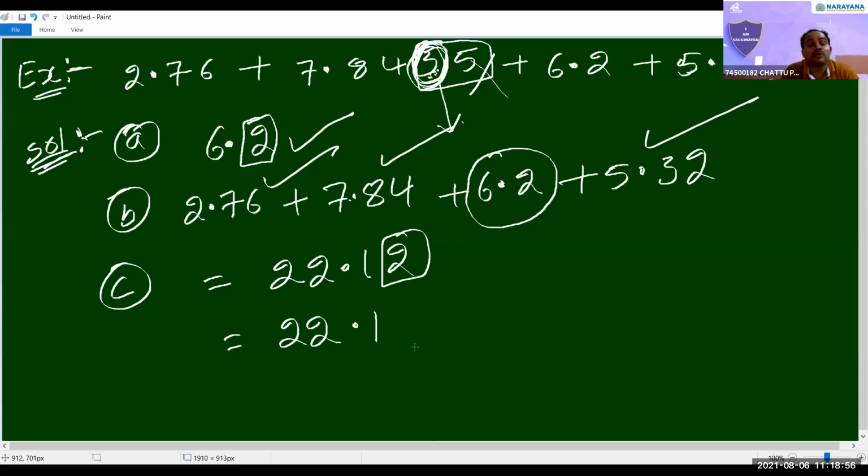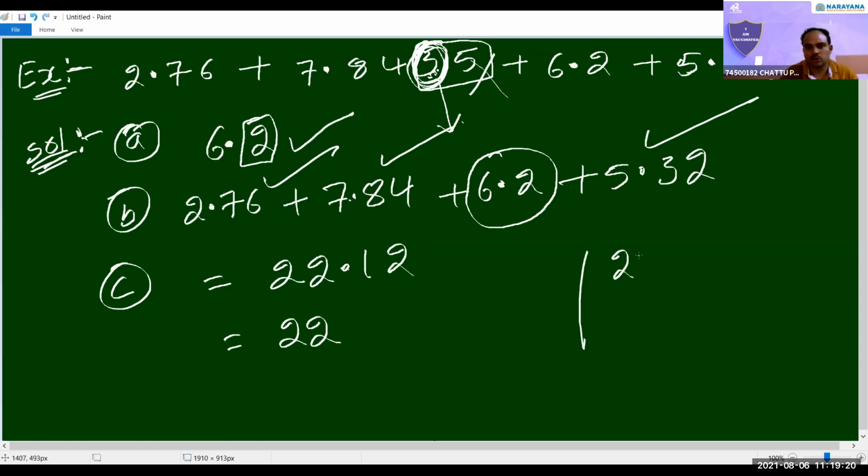Same rules are applicable for subtraction also. Here you can keep a minus, here a plus, here a minus. Your wish. Addition, subtraction, same rules for rounding off numbers. Clear? Yes, sir. Alternate signs, sir? Your wish. You can take anything.